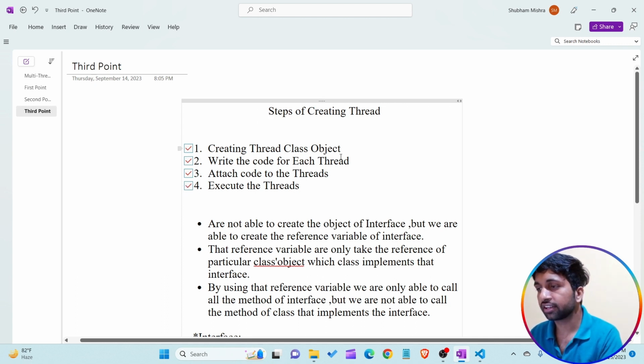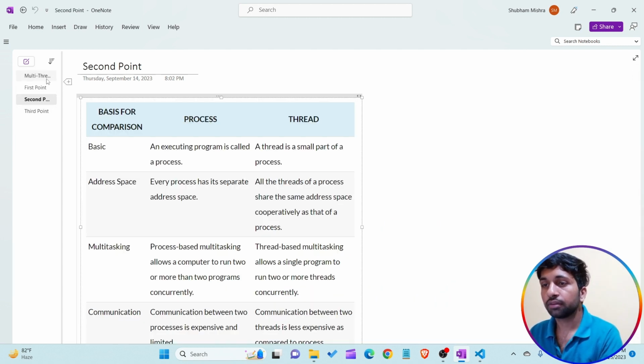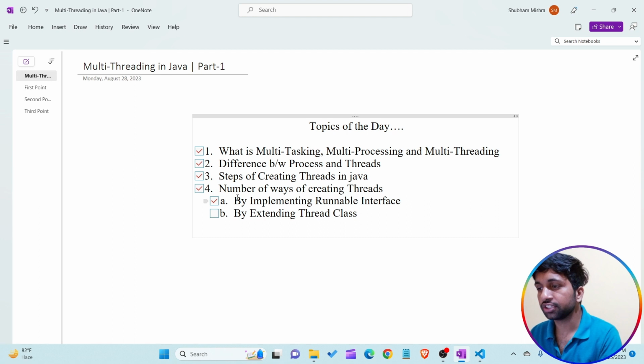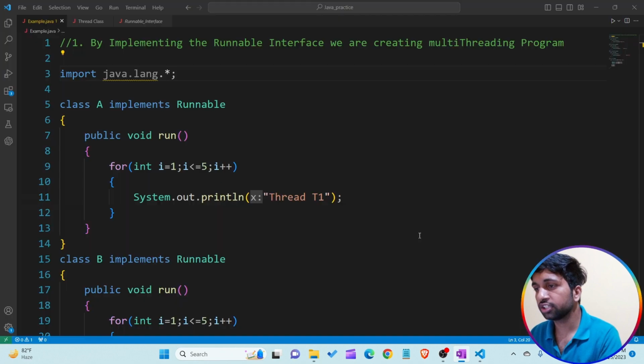Steps of creating thread class, these are the fourth step I am writing here for creating the multi-threading program by the first way, means by implementing the Runnable interface. You are able to see, by implementing the Runnable interface we are able to create the multi-threading program. Understand? I just want to switch here.